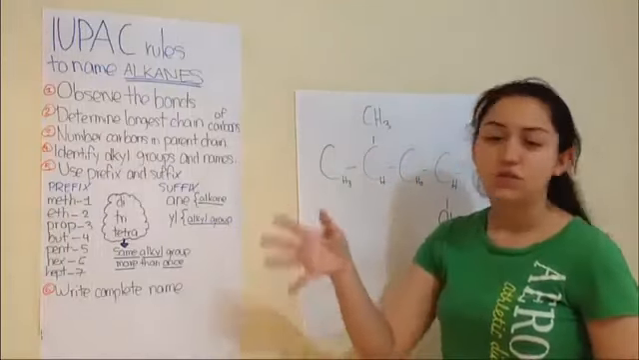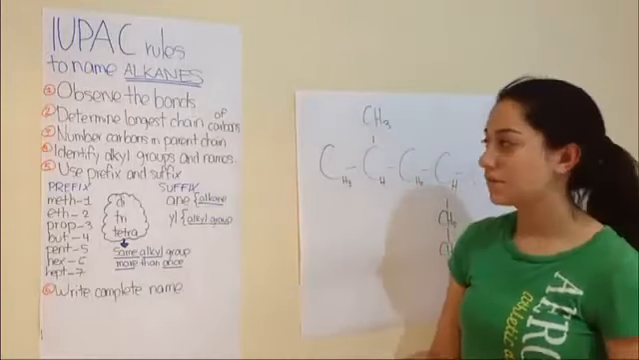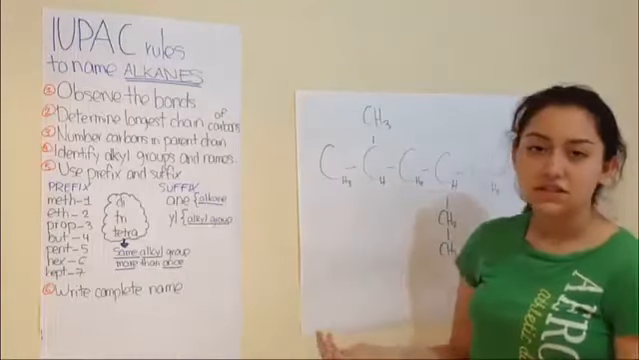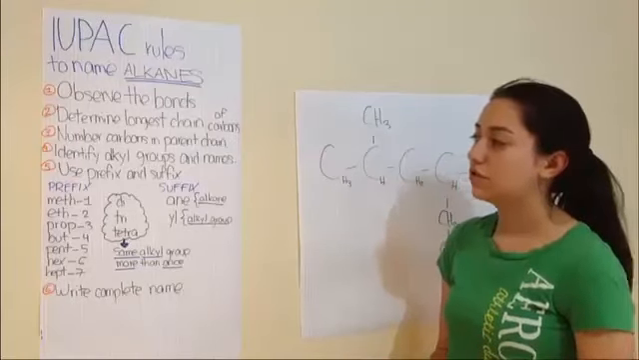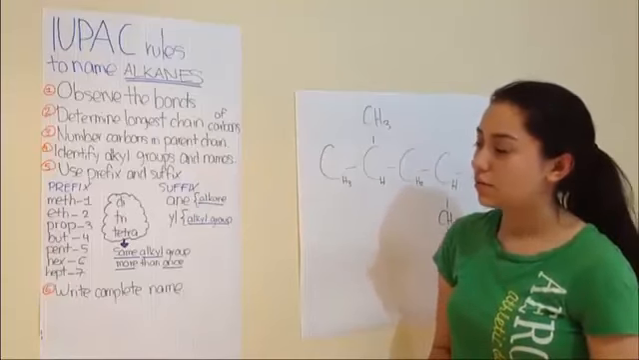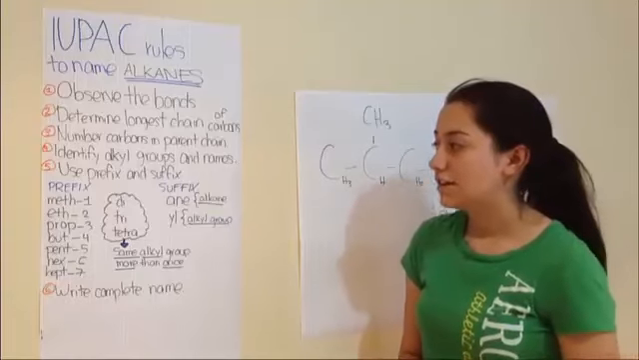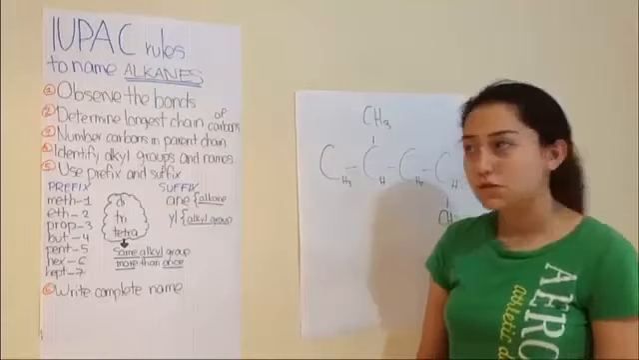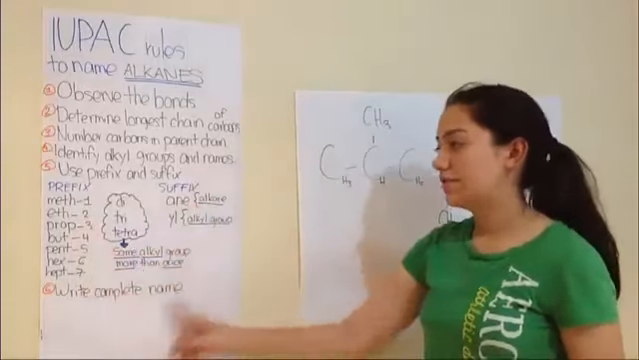And so now I'm going to show you the IUPAC rules and how to name them. Step number 1 is observe the bonds, which are single in this case. So they are alkanes. Step number 2 is determine the longest chain of carbons. Step number 3, number the carbons in that parent chain. Step number 4, identify the alkyl groups or substituent groups and name them using the prefixes and suffixes.